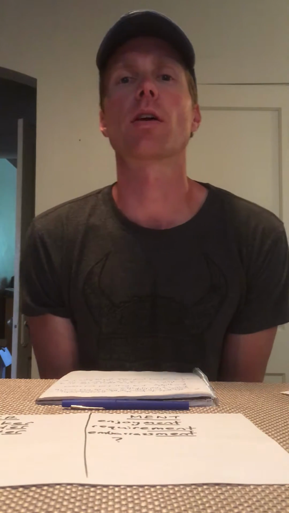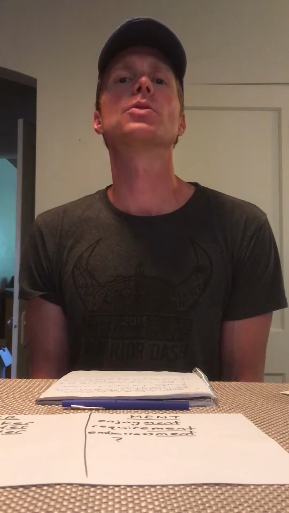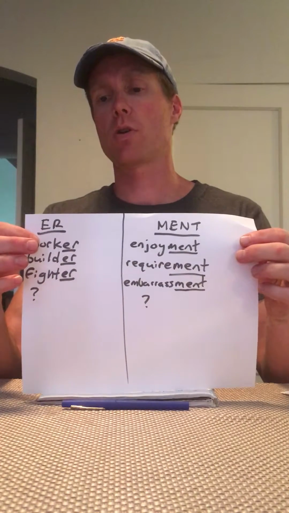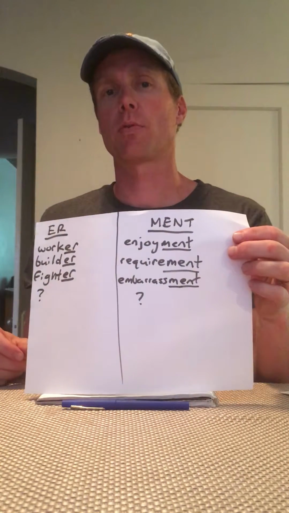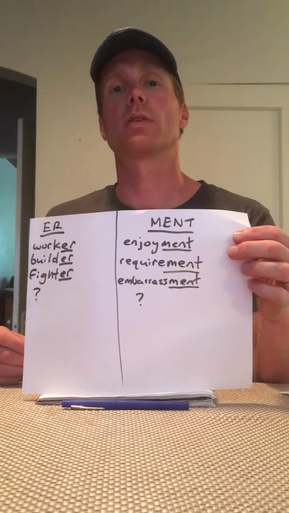Okay, so now we've all had a chance to walk around the classroom. I'm going to give you not very long, 10, 20 seconds, to pick your favorite ER example word and your favorite ment example word, all right? It can be one of them that we already talked about in class together, or it can be one of the new ones that you came up with together. It doesn't matter where it came from, as long as it's a word that you like, and it's actually a word. Everyone's going to have a chance to speak and talk about their favorite ER suffix word and their favorite ment suffix word. So let's do that now.